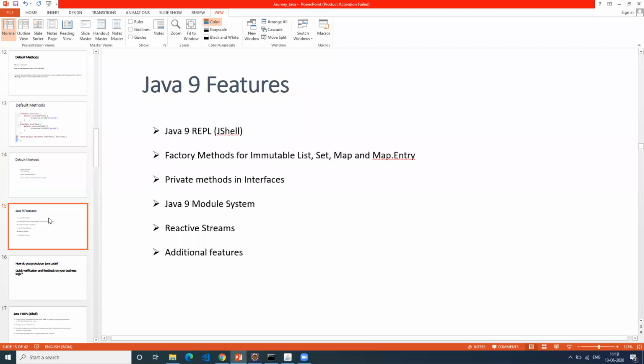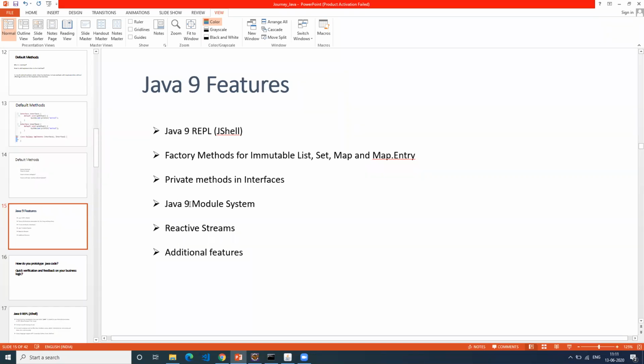And then we started on Java 9 features. Some important features were introduced in Java 9. JShell is one, and a few factory methods were added for immutable lists, sets and so on. I showed an exercise on that. A private method can also be added to an interface. Earlier you couldn't add a private method in an interface, so that also got introduced in Java 9.